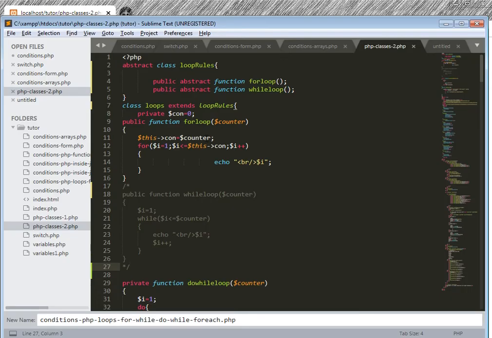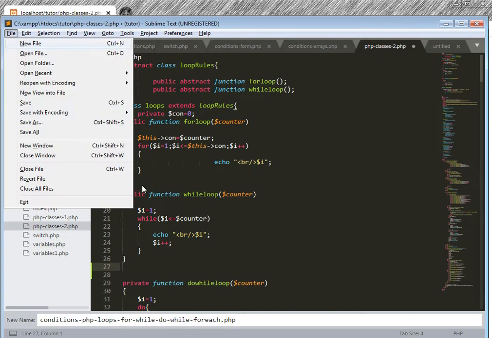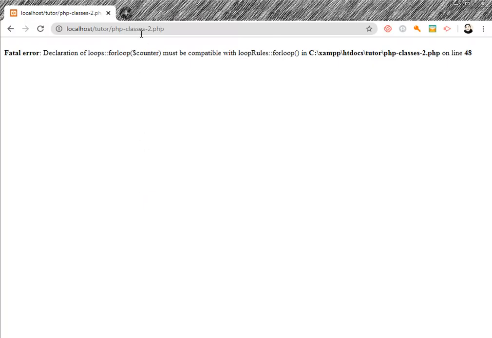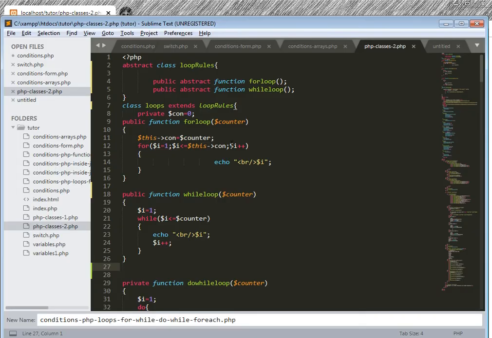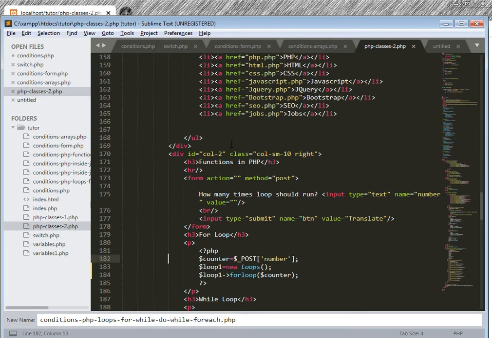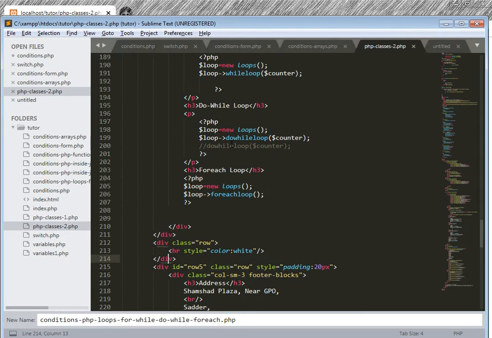Declaration of Loops. So this is abstract Loop Rules, and now I change it. Change this. There is some other problem, the while loop counter.